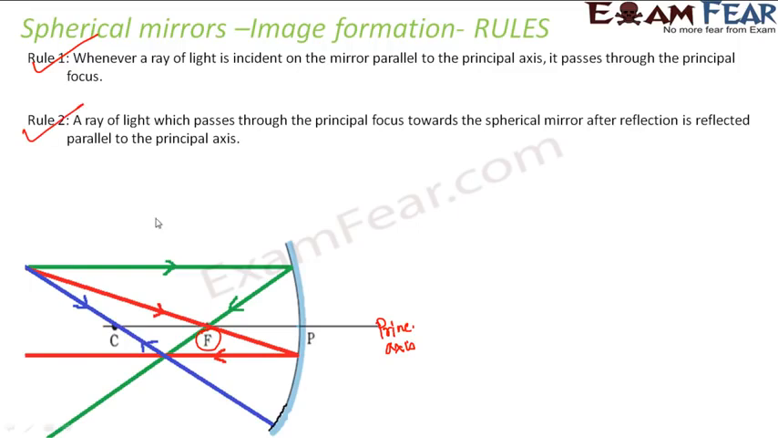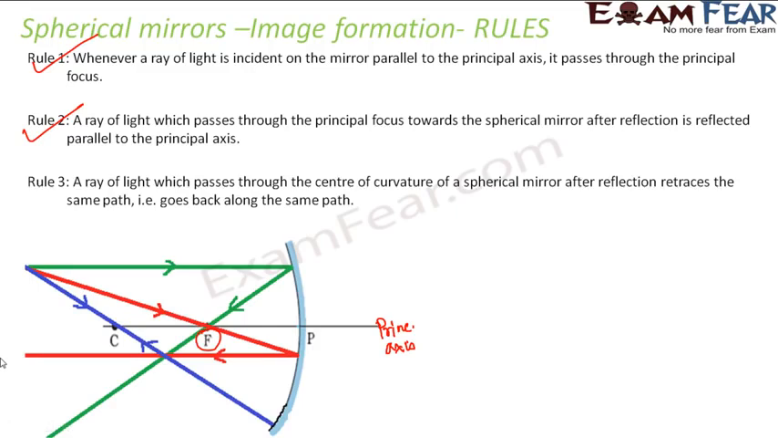The second rule states that a ray of light which passes through the principal focus towards the spherical mirror is reflected parallel to the principal axis after reflection. Just the opposite thing. That is, if a ray of light passes through the principal focus, then falls on the spherical mirror, then after reflection, it goes parallel to the principal axis. So just focus on the red ray.